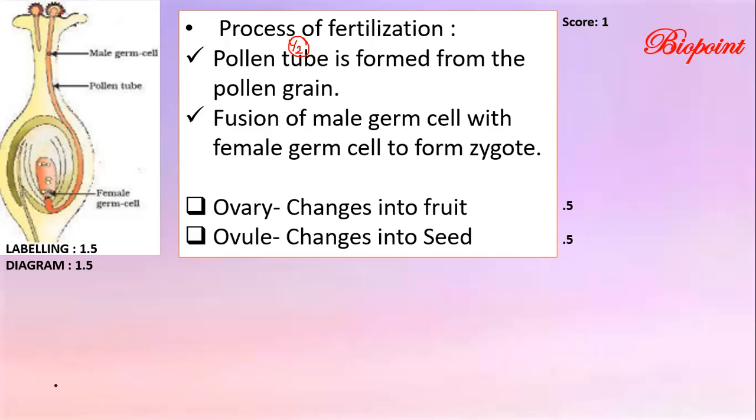Then fusion of male and female gametes to form a zygote. Okay, zygote, the second point is also there. So they will put the half mark at the particular word mentioned in the answer key, and by the side of the paper, they will write half plus half, 1 mark. Exactly like this, they are valuing your paper.